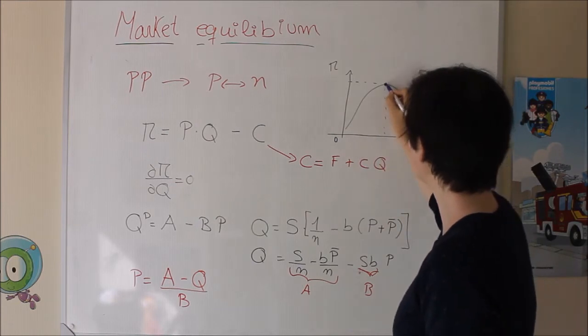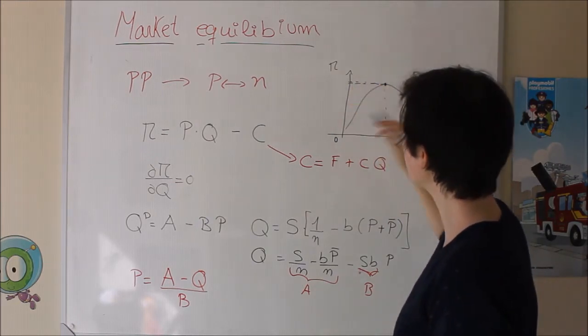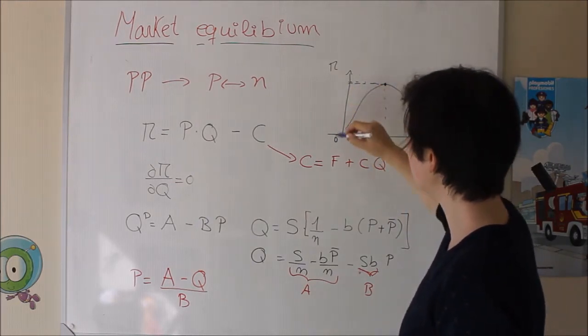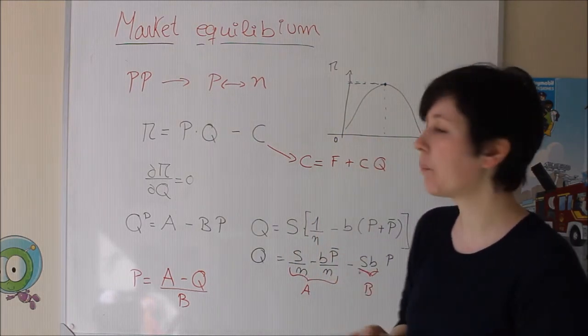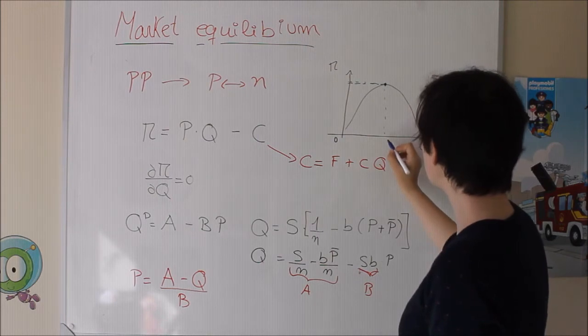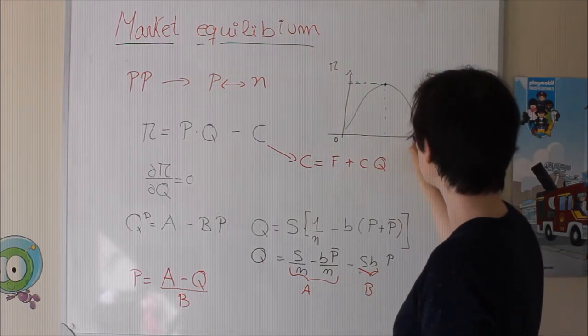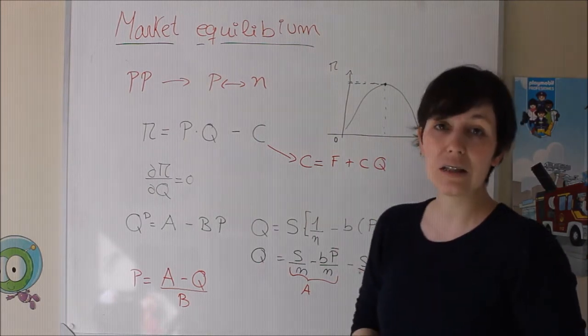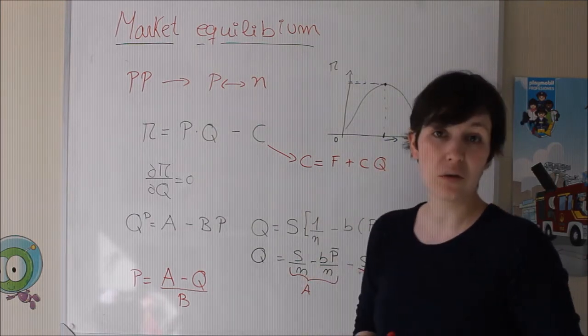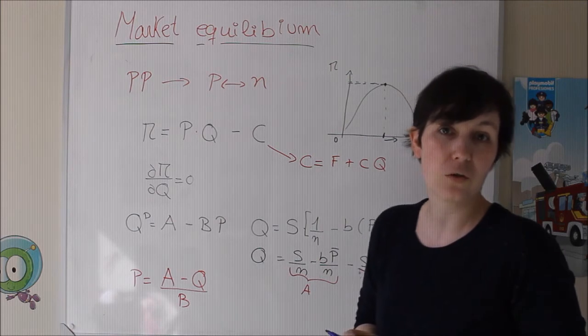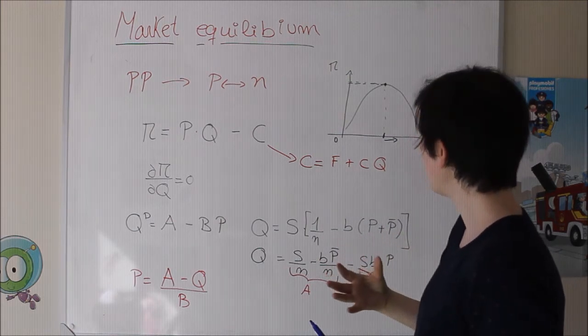It's here, right? This is the maximum. It's the one that is farthest away from zero. So there, the profit is the maximum one, okay? Instead, if you want to produce more, from here to here, the profit is going to decrease. So that's why you are going to stop and you are not going to produce more, okay?